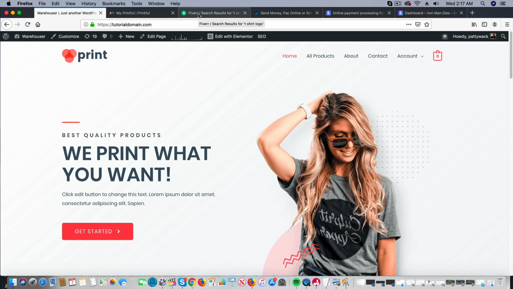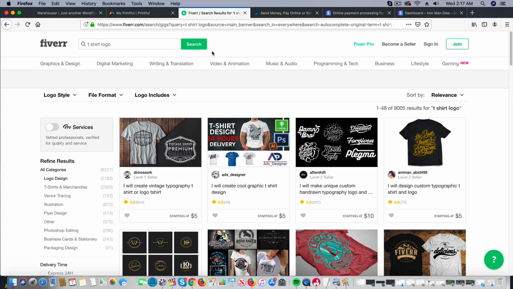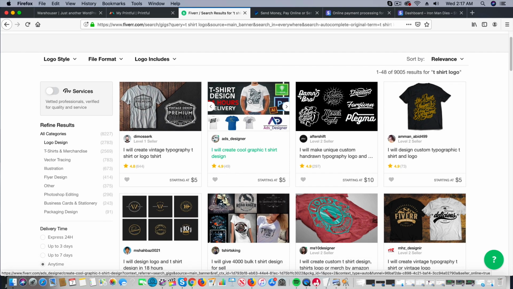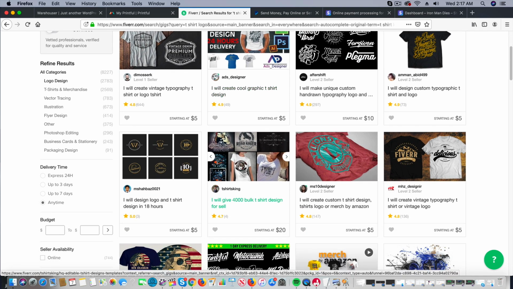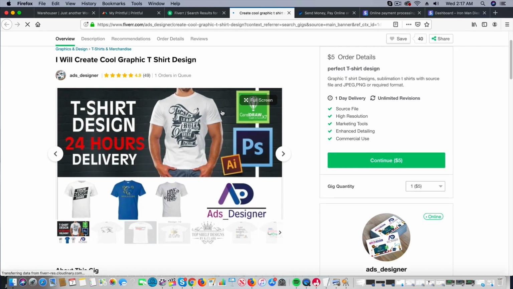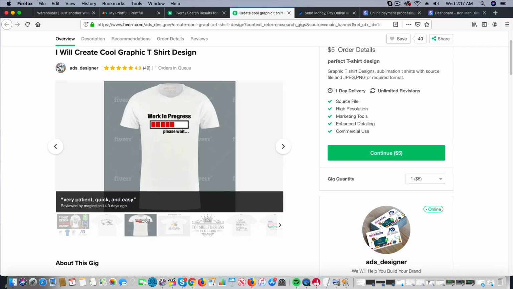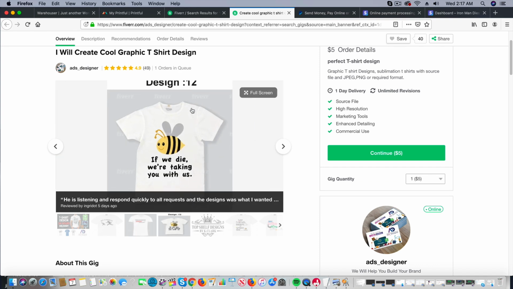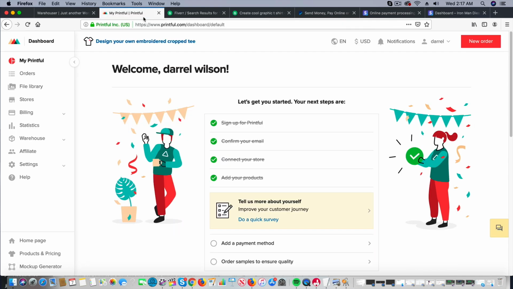Now, first off right here, there is a link below to a website called Fiverr.com. Fiverr.com basically has really, really cheap labor. You can get a graphic designer to make you a custom t-shirt, and then you can take those same designs and put them on your shirts. For example, there's this gig right here, and they'll make you something like this. You can just tell these guys what you want, and they can design a shirt for you. And then once you get that design, you can go to your Printful account and start creating products with that specific design.